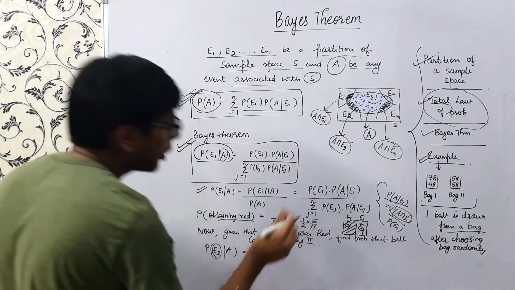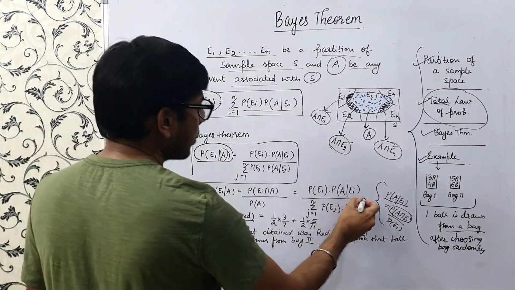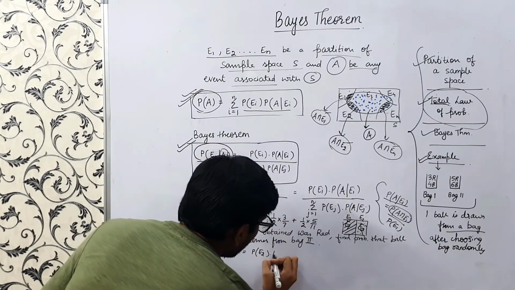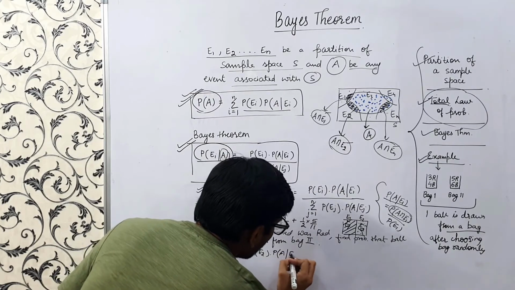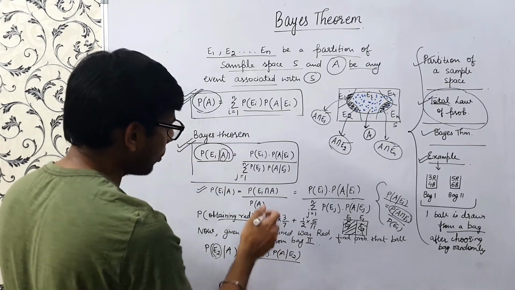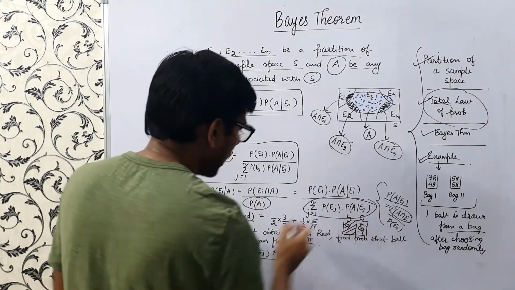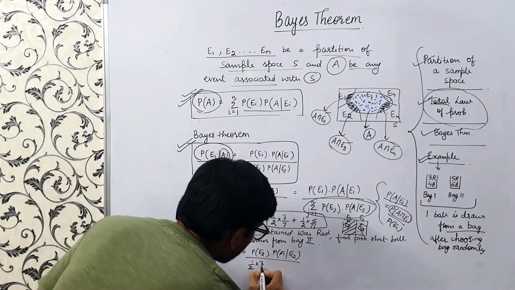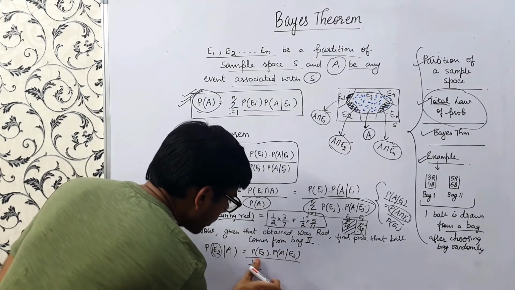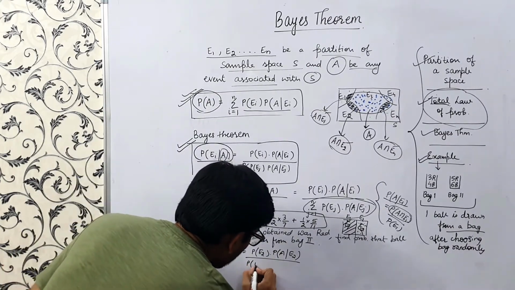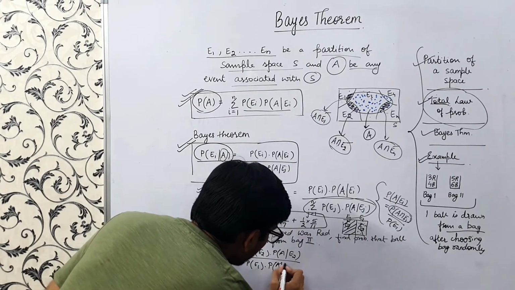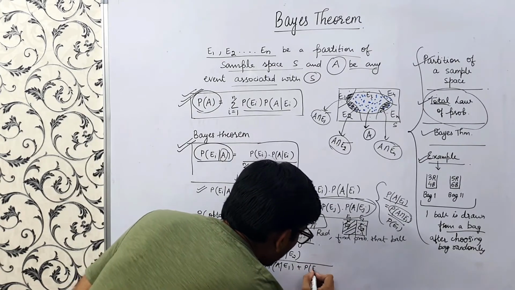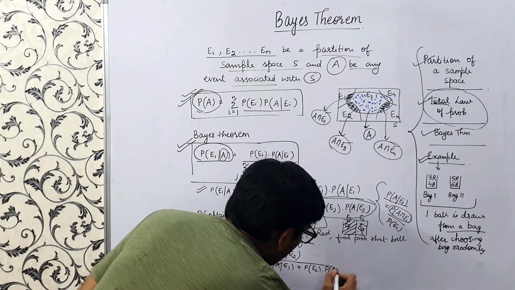So this would be, from Bayes theorem, probability of E2 into probability of A given E2, upon, in the denominator, probability of A, which we have calculated here, right? So it's half into 3/7, or we can write this as probability of E1 into probability of A given E1 plus, in the denominator only, probability of E2 into probability of A given E2.